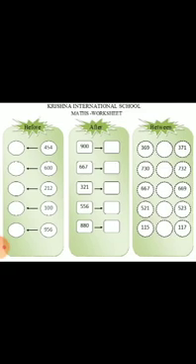Next one, what comes between 667 and 669? Next one, what comes between 521 and 523? Next, the last one, what comes between 115 and 117?